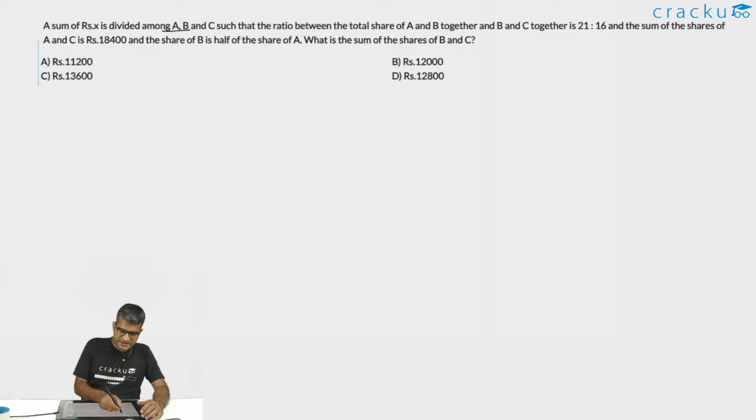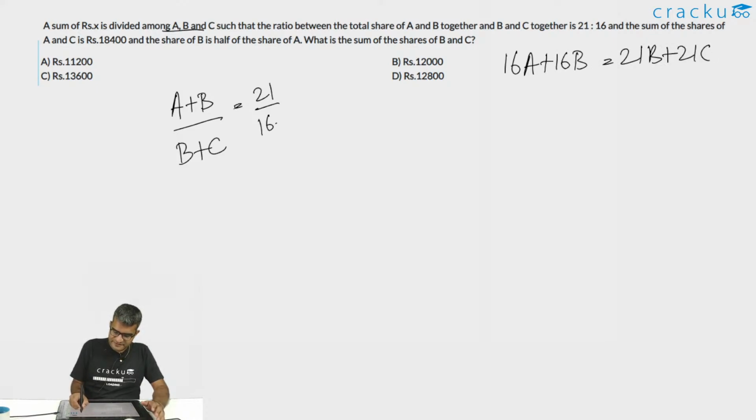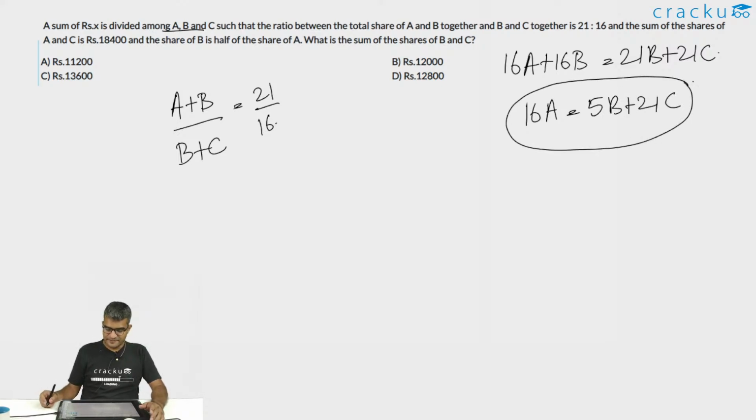In this question, we are told that there is a sum which is divided amongst three people A, B, and C, such that the ratio of the total share of A and B to that of B and C is 21:16. So (A plus B) divided by (B plus C) is equal to 21/16. If you cross multiply, you are going to get 16A plus 16B is equal to 21B plus 21C. Or we can simplify this as 16A is equal to 5B plus 21C. This is the value of 16A.